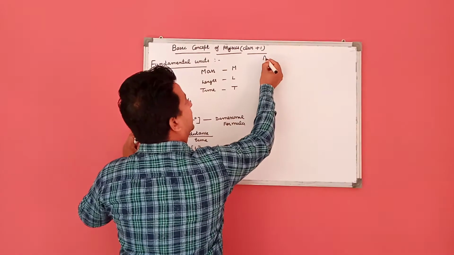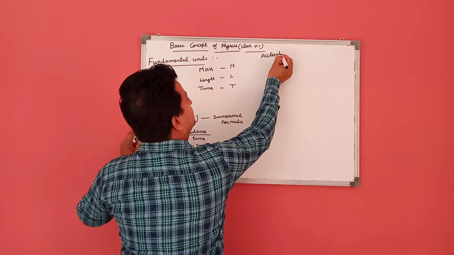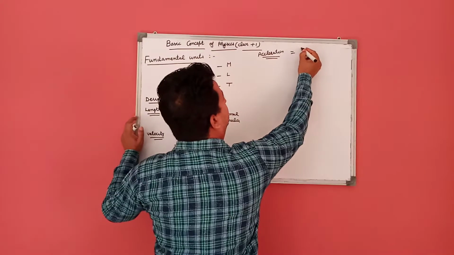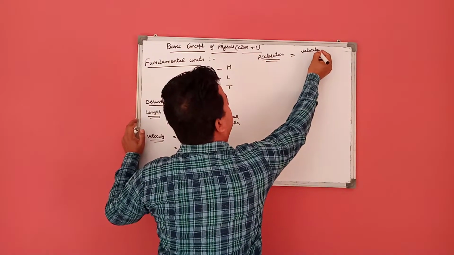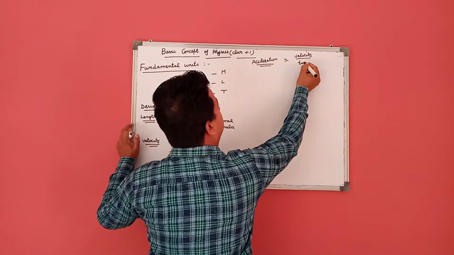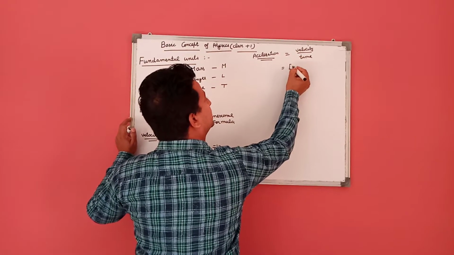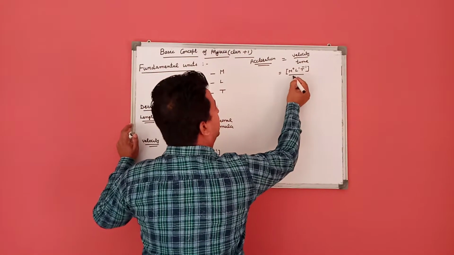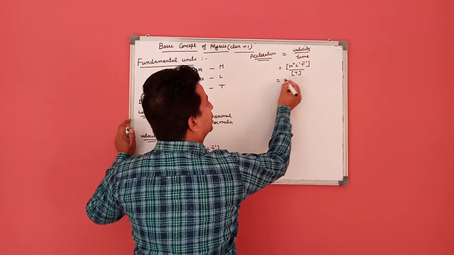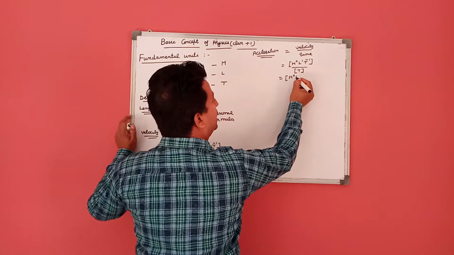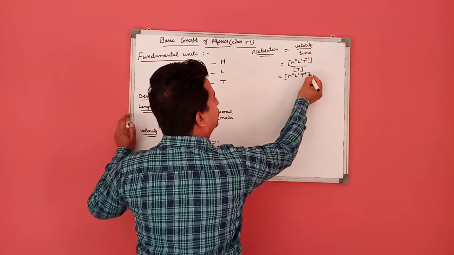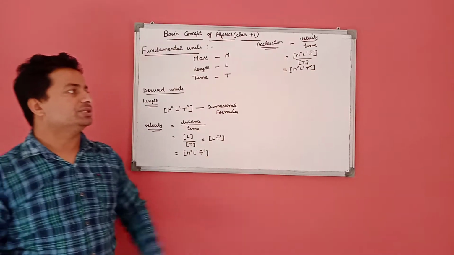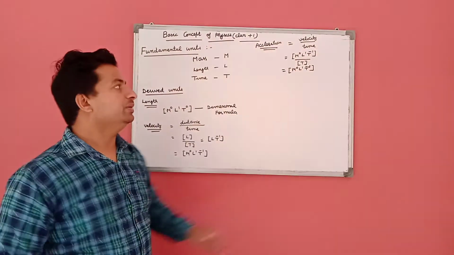After this we have acceleration, which is denoted by capital A. It is equal to the rate of change of velocity, that is velocity upon time. As we know, velocity is M0 L1 T minus 1, and time is T. So the dimensional formula of acceleration is M0 L1 T minus 2. This means that acceleration is independent of the mass of a body.